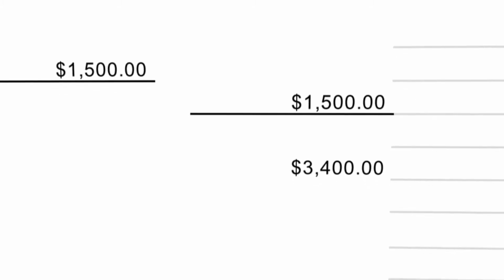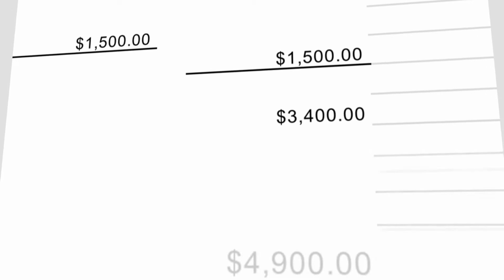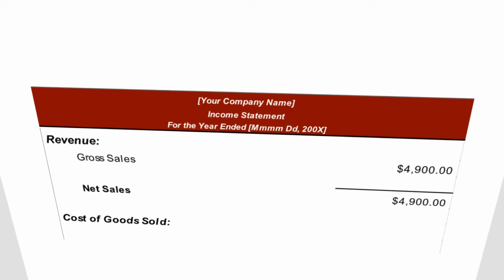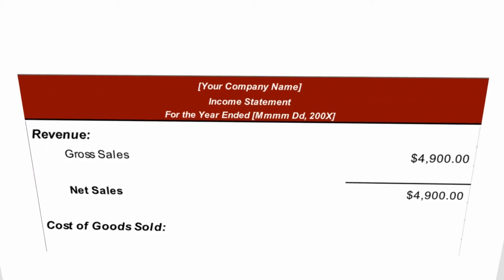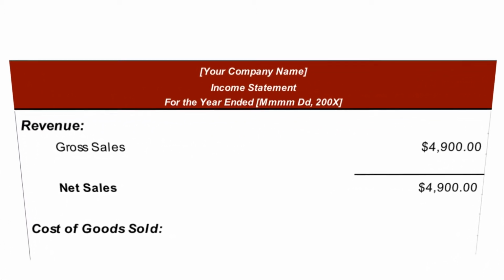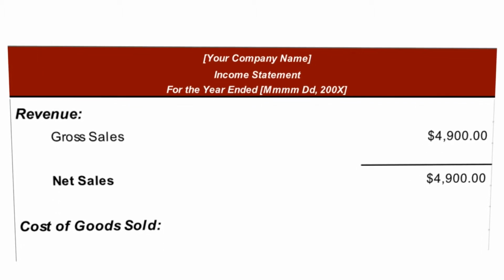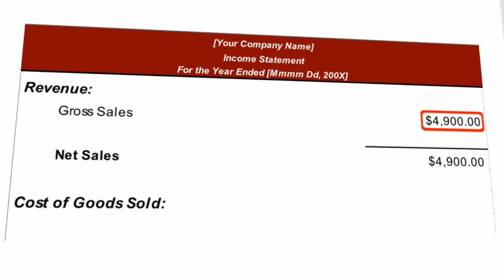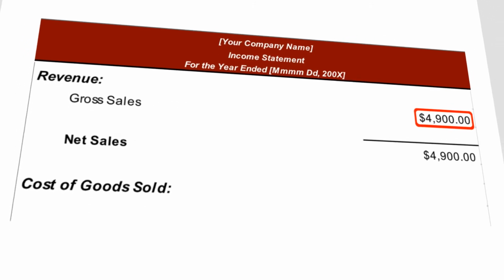So adding that $1,500 to our $3,400 in fixed and variable expenses will total $4,900. Once you have taken these costs into account and deducted them from your sales, now you will know your break-even point each month. So you would need to sell $4,900 each month of goods and services just to break even.